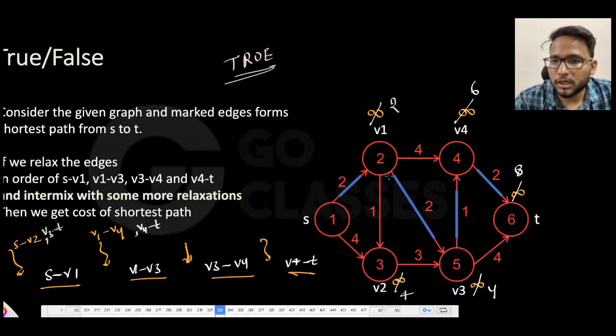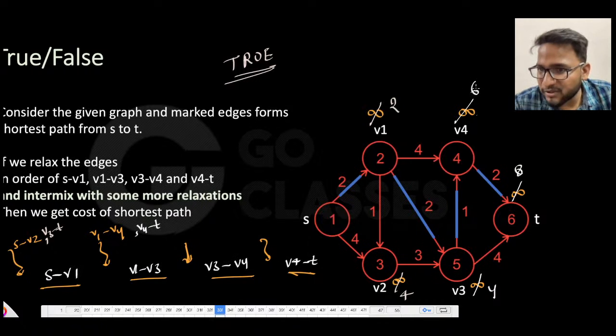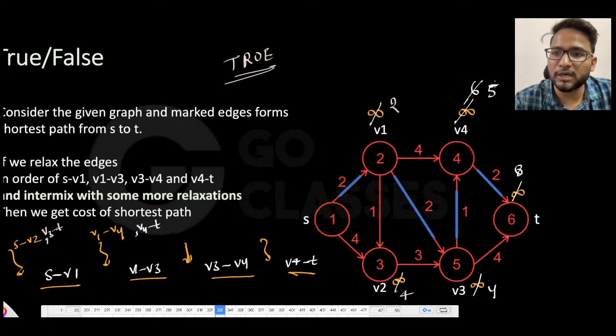So let's just continue our analysis. What you have done, and this is now 4. Now you relax anything, and then you relax v3 to v4. The moment you relax v3 to v4, earlier it was 6. Now it cannot be lesser than 5, because 5 is shortest, so it must be greater than 5. Maybe 7, maybe 8 or something like this, right?